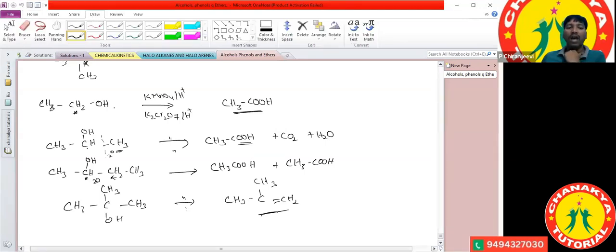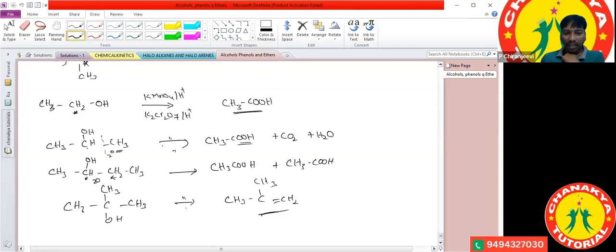Alcohols are primary alcohols, secondary alcohols, and tertiary alcohols. Now, primary alcohols treated with a strong oxidizing agent are converted into carboxylic acids. That means the carbon attached to the OH undergoes complete oxidation and forms acetic acid. The OH-bearing carbon is oxidized here and converted into the carboxylic acid group.